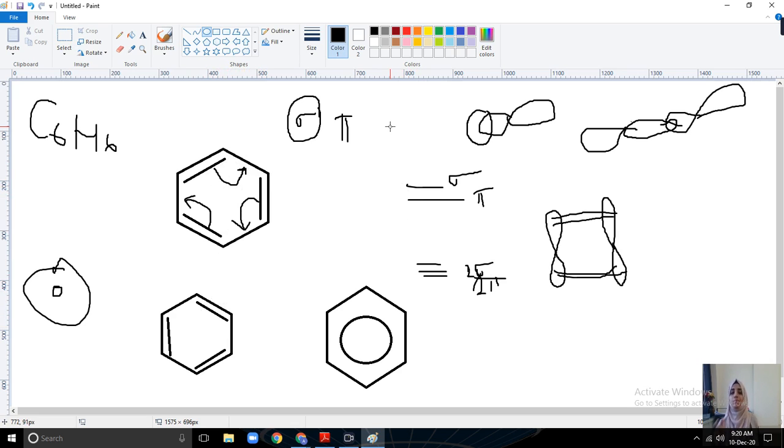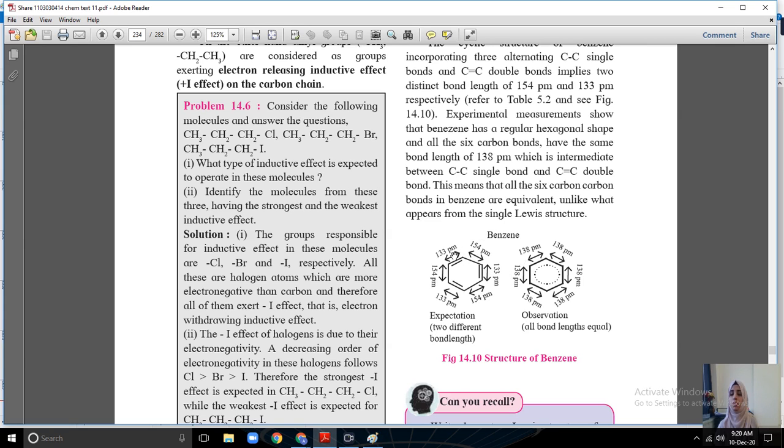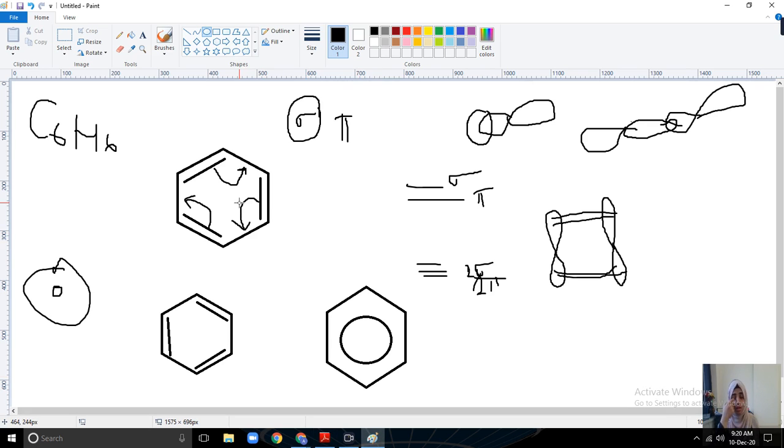So that is why the bond length is in between 154 and 133, that is, 138 pm. Yes, the bond length is 138 pm in the benzene ring. So this is the hybrid structure. These pi bonds are rotating, and these structures are called resonance structures. This is the resonance of the benzene ring, and this is the resonance hybrid.